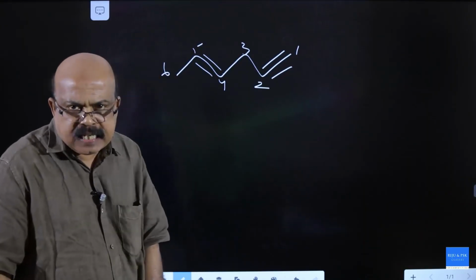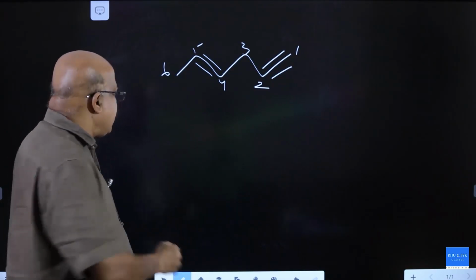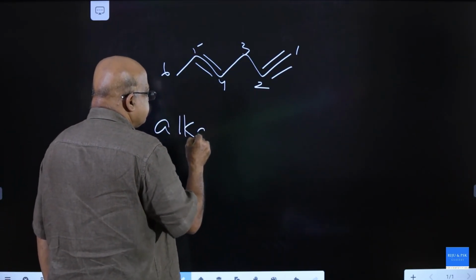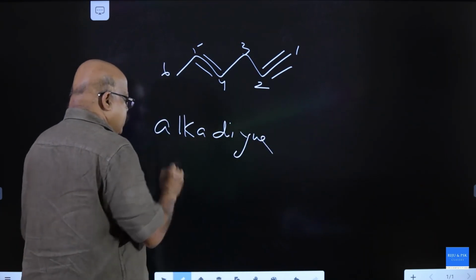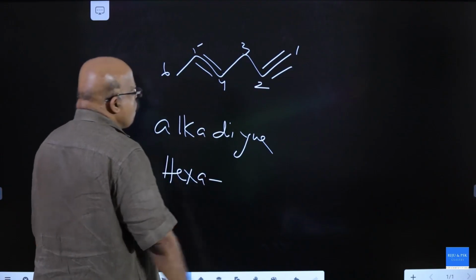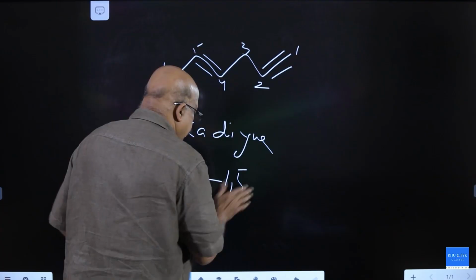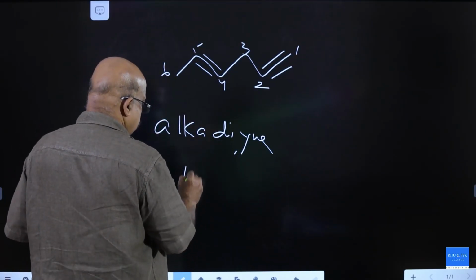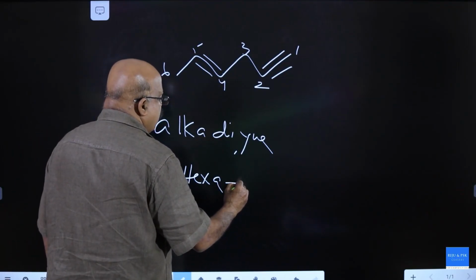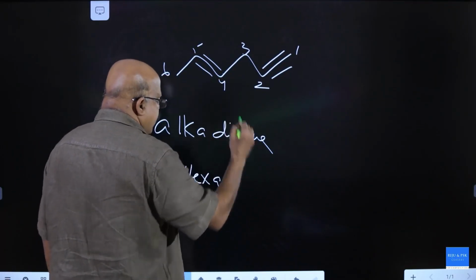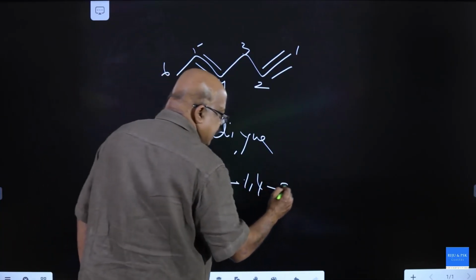It is an alkadiene. 6 carbon hexa, double bonds at the first carbon as well as at the fourth, hexa-1,4-diene.